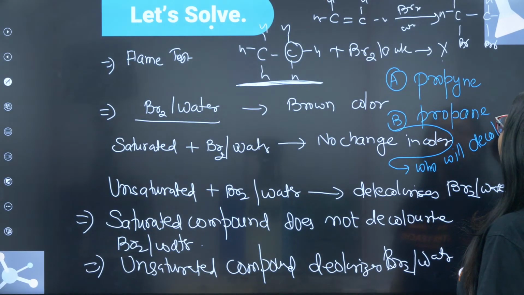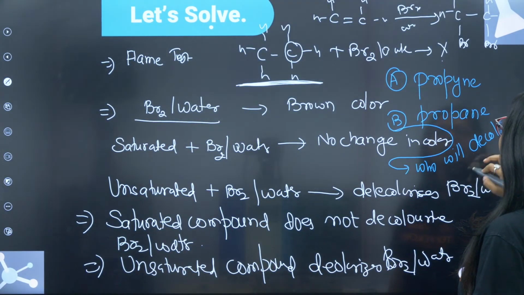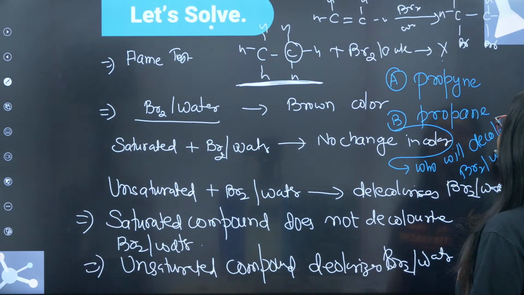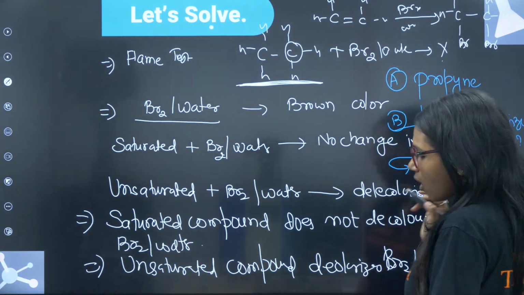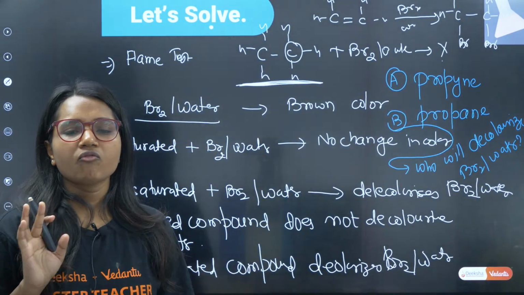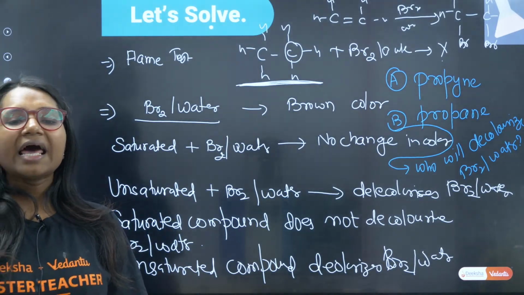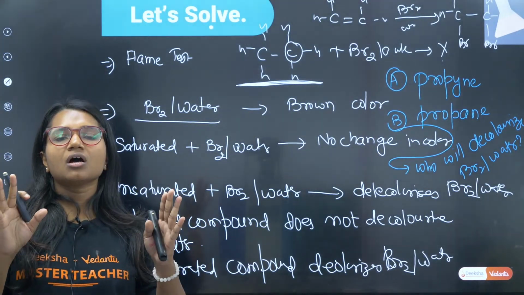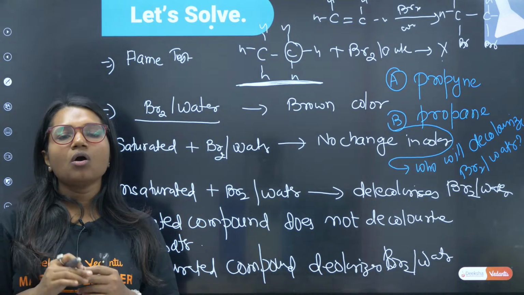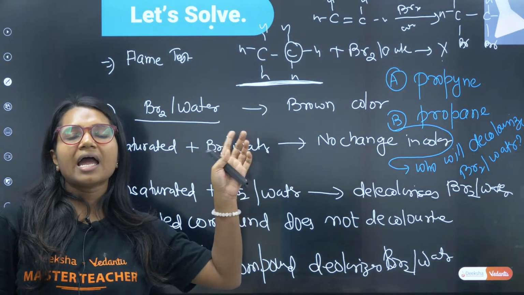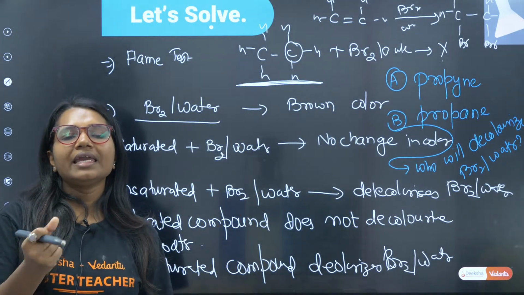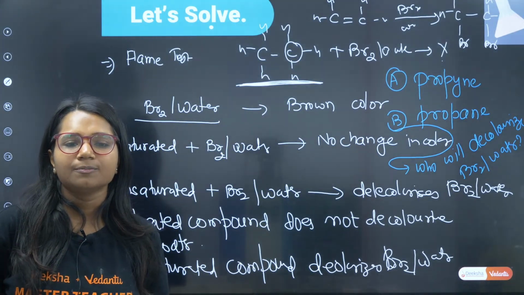Who will decolorize bromine water? Quickly tell me the answer in the chat box, then I am going to move forward. Only then will I think that you have understood what I have taught you. Propyne and propane, who will decolorize the bromine water?